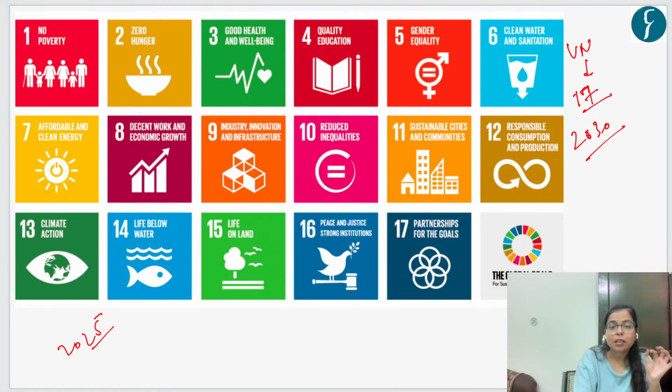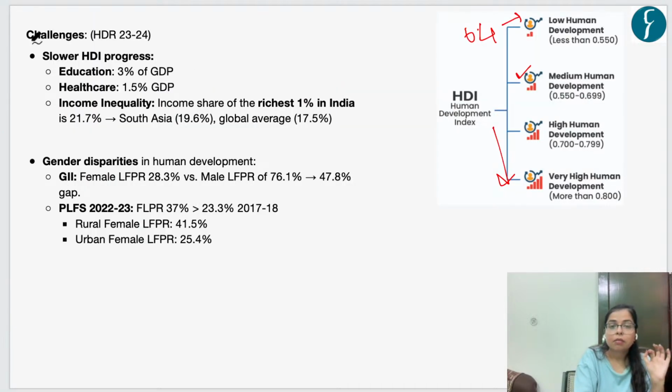And what is the reason for it? When we are able to develop in all these indicators, then only will we be able to meet the parameters of the sustainable development goals. For example, sustainable development goal 3 talks about good health and well-being. Sustainable development goal 4 talks about quality education. Sustainable development goal 5 talks about gender equality. But there are certain challenges which are highlighted in this human development report, in the latest report, which we will see.